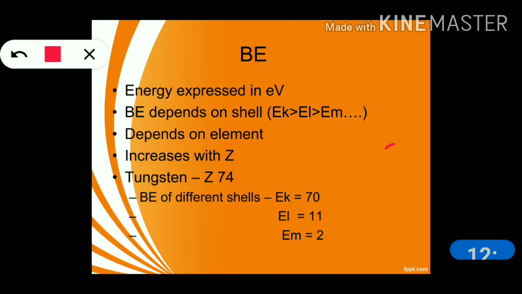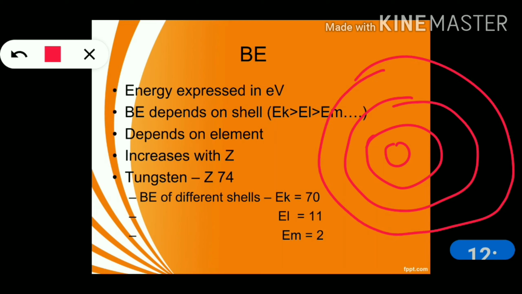What does binding energy depend on? This is the K shell, this is the L shell, this is the M shell. The binding energy of the K shell is always greater than the L shell, and the L shell binding energy will always be greater than the M shell. Why is the binding energy of the K shell greater compared to others? Because of the nucleus force, because it is very close to the nucleus.